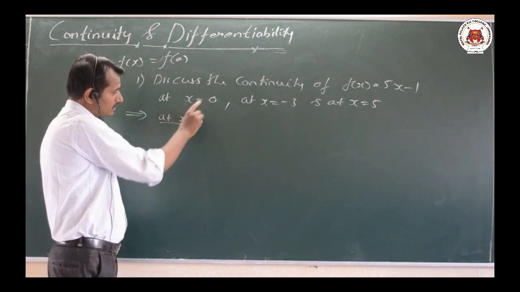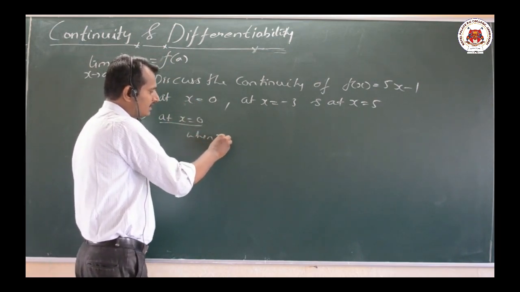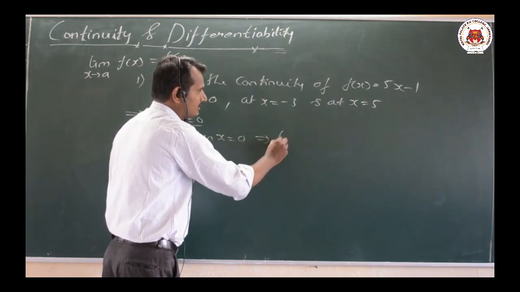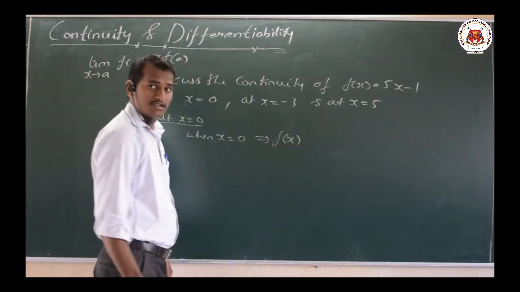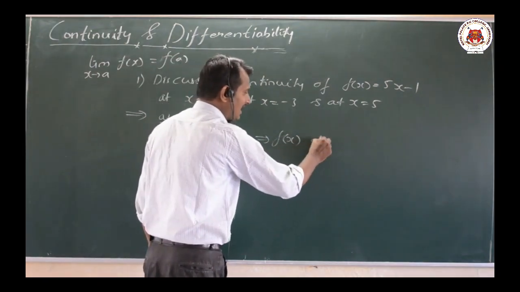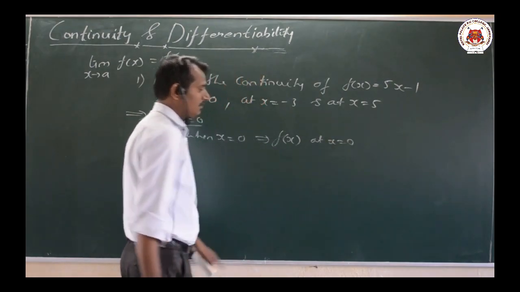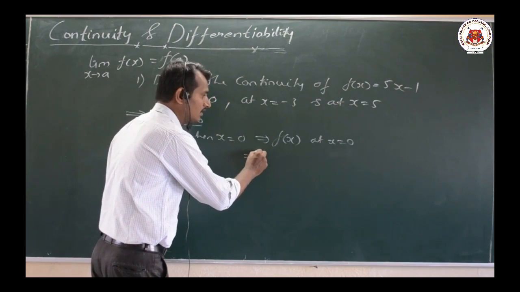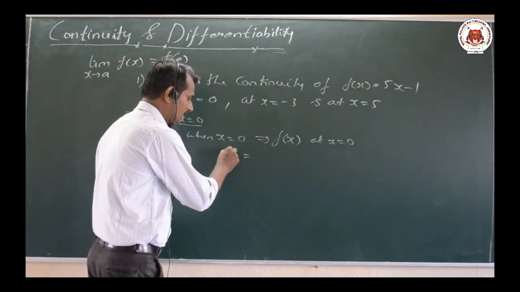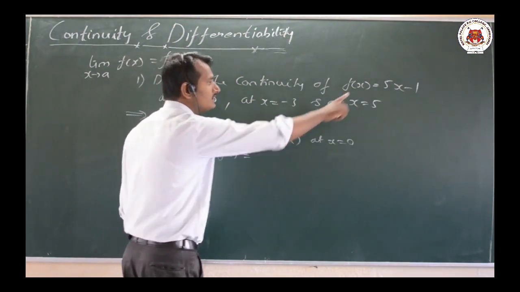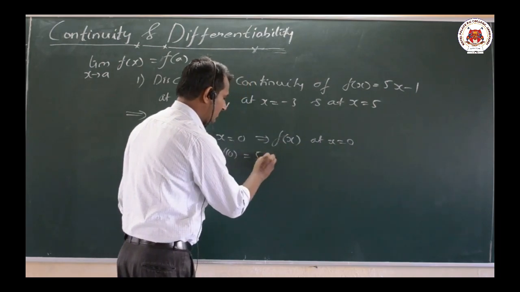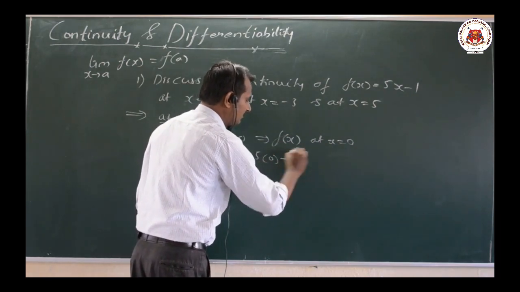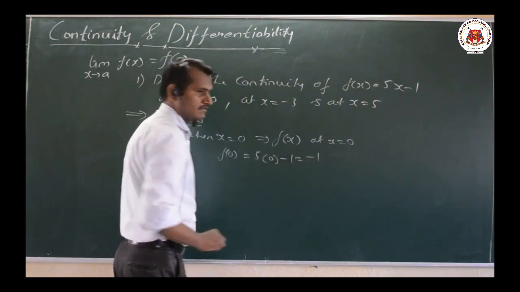When x equal to 0, what is the value of f of x? If I substitute here, f of 0 means 5 into 0, that is 0, minus 1, the value will be minus 1.